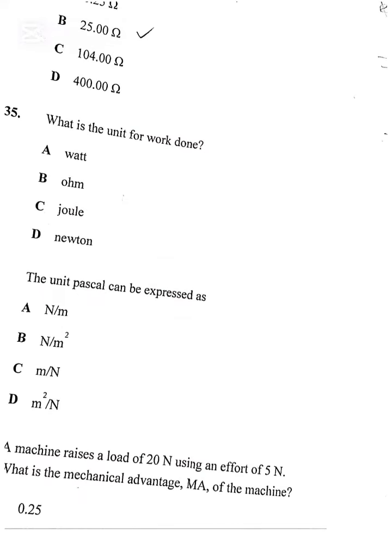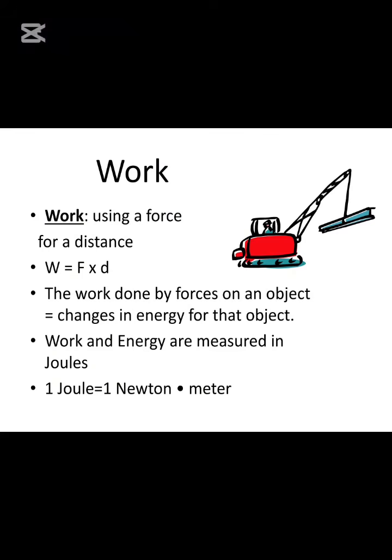And then number 33. Number 33 is not a complete question. We are not going to answer it right now. Even number 34 was cut. So we can now proceed to number 35. Number 35 is reading, what is the unit for work done? So the correct answer on number 35 is C.